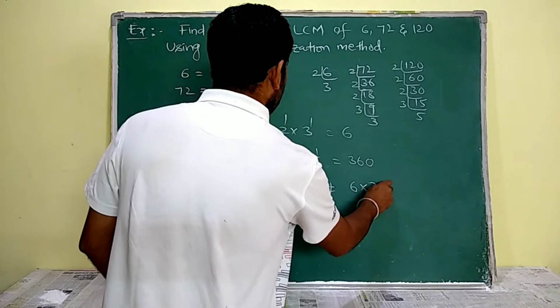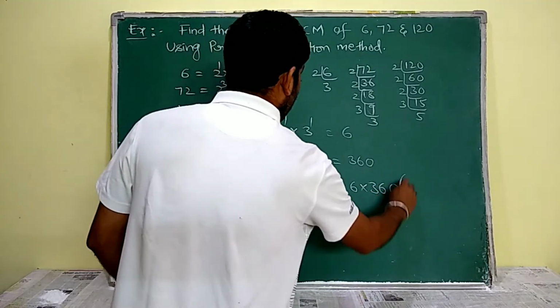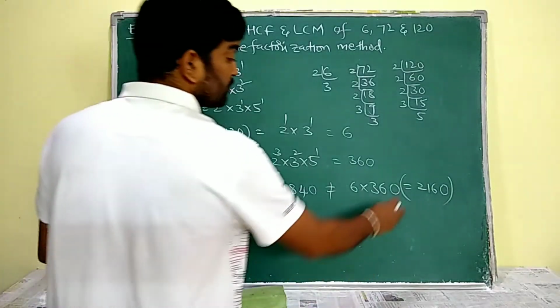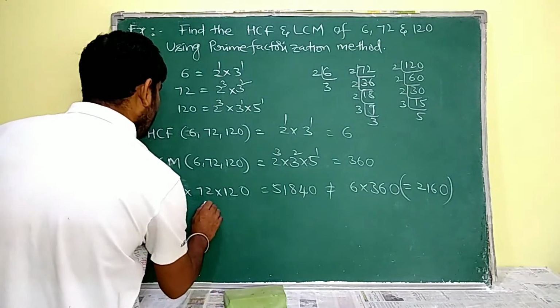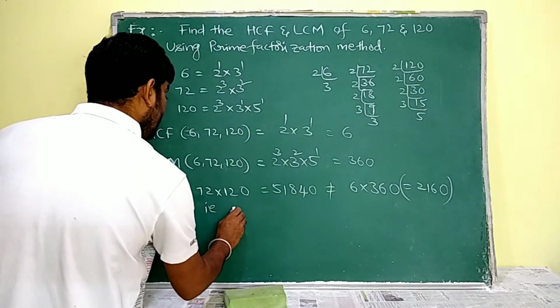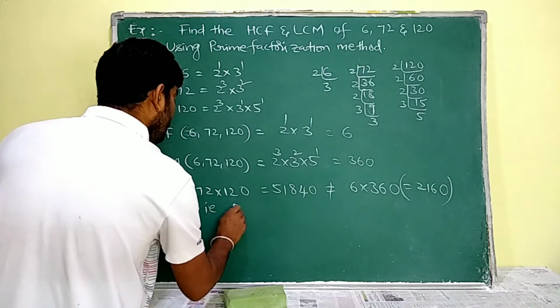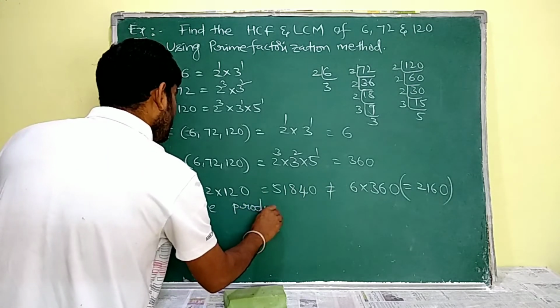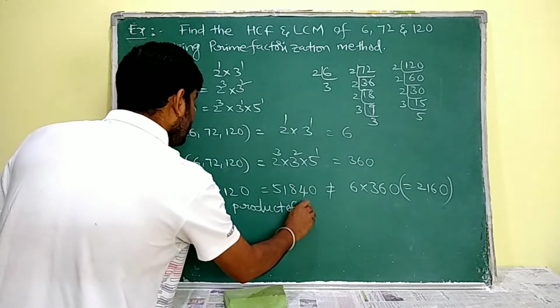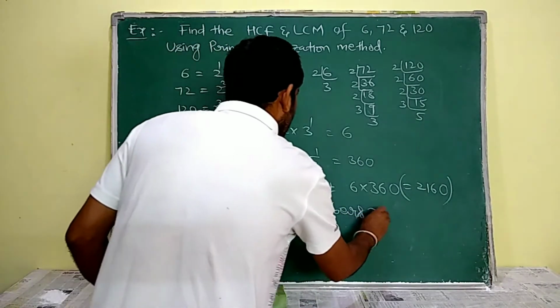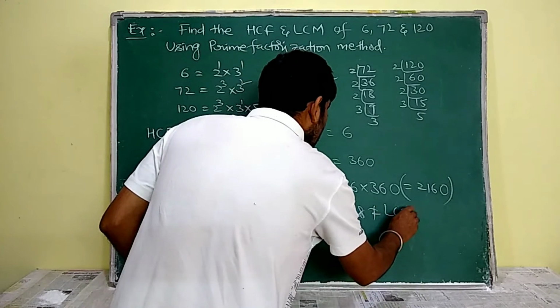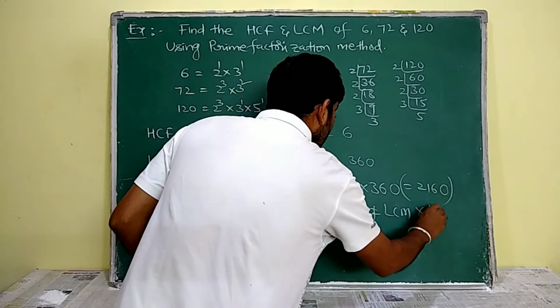And that is not equal to HCF into LCM, that is 6 into 360 in bracket, which is equal to 2160. Okay, that is, product of the numbers is not equal to LCM into HCF.